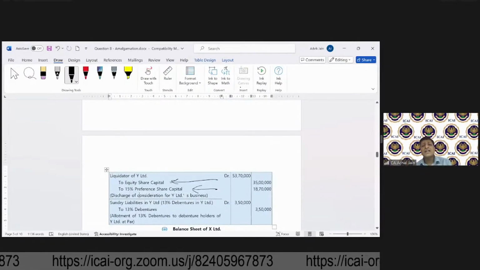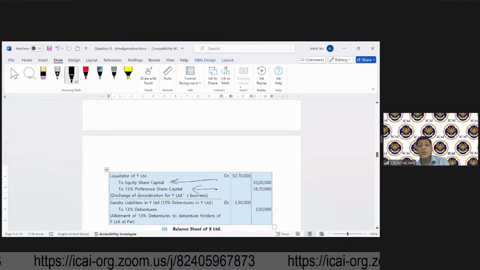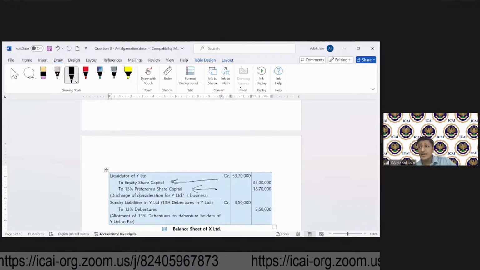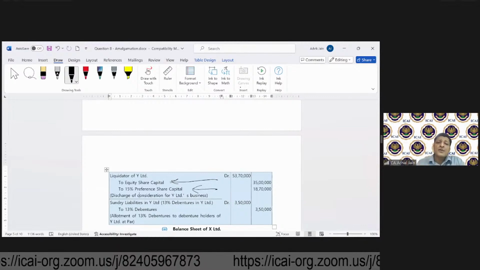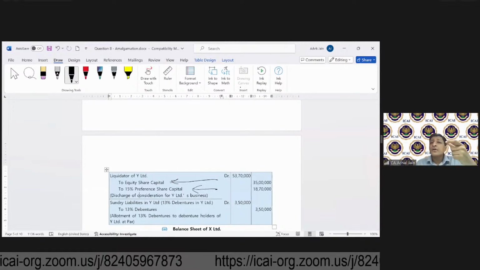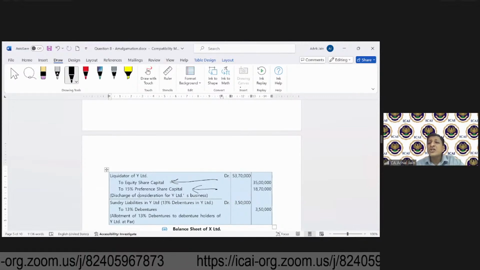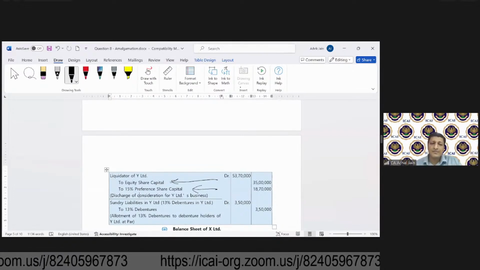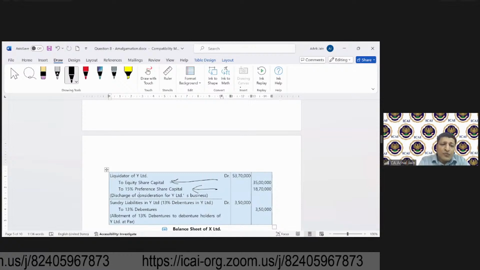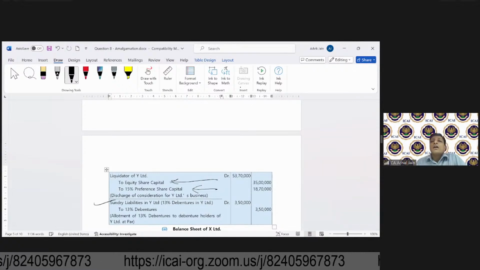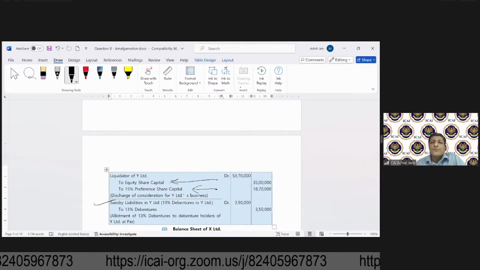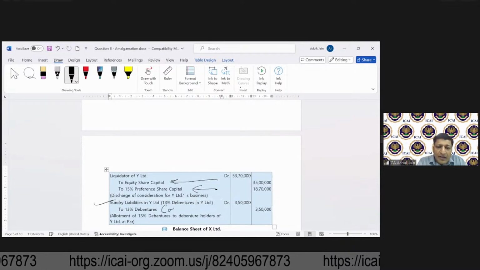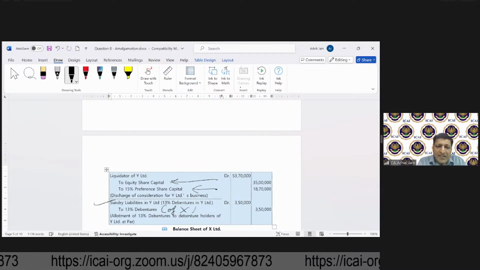The only thing is that now the debenture holders of Y Limited will be gone, in a way that those debenture holders, instead of holding debentures of Y, will be holding the debentures of X. So debentures of Y will be debited and this will be debentures of X Limited.